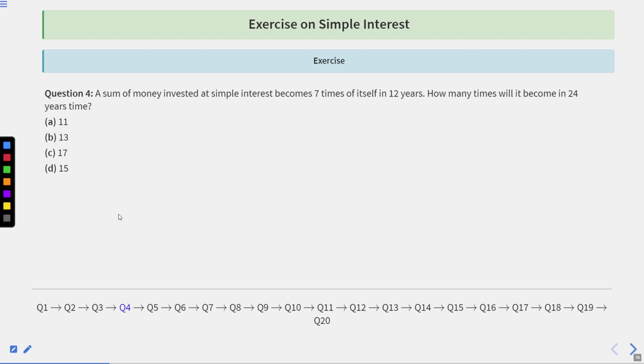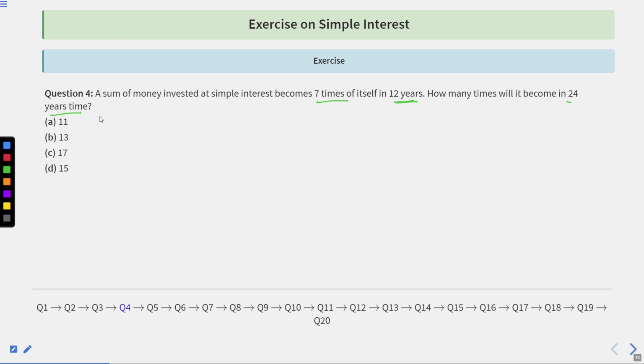Now question number 4. A sum of money invested at simple interest becomes 7 times of itself in 12 years. So how many times will it become in 24 years of time? So there is some amount of money which was invested and it became 7 times.